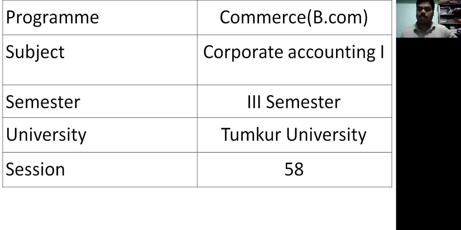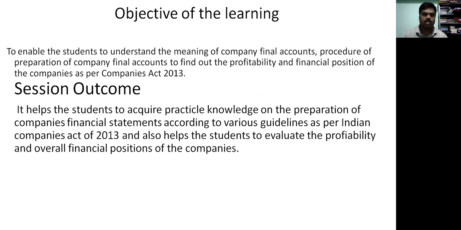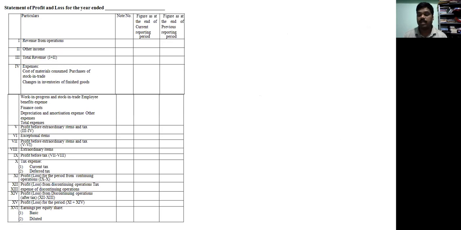However, whenever the information regarding profit and loss account is given, and particularly regarding the revenue from operations and expenses given, combinedly all the adjustments to be worked out in a note. I'll give you the same things, the format, and I'll give an example.